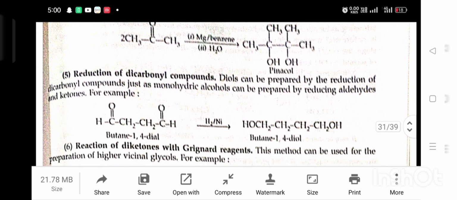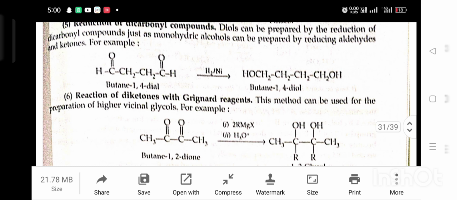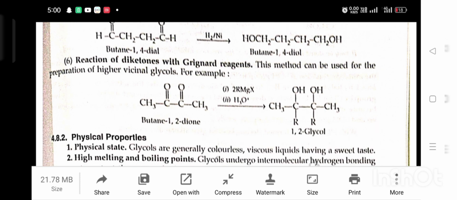For example, butane 1,4-dial in the presence of hydrogen and nickel gives butane 1,4-diol. Sixth, reaction of a diketone with Grignard reagent. This method can be used for the preparation of higher vicinal glycols. For example, butane 1,2-dione in the presence of RMgX plus hydronium ion gives a 1,2-glycol.